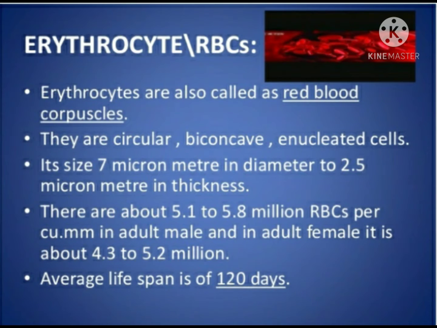Erythrocytes or RBCs are also known as red blood corpuscles. They are circular, biconcave, enucleated cells. Their size is 7 micrometers in diameter and 2.5 micrometers in thickness. There are about 5.1 to 5.8 million RBCs per cubic millimeter in an adult male, and in an adult female about 4.3 to 5.2 million. The average lifespan of erythrocytes is 120 days.